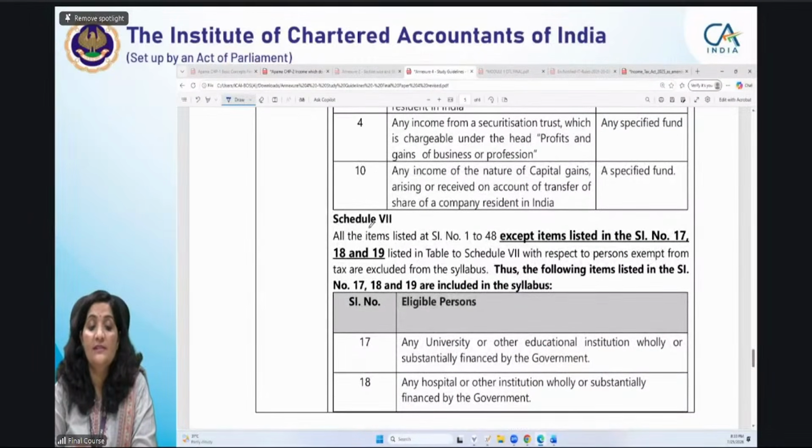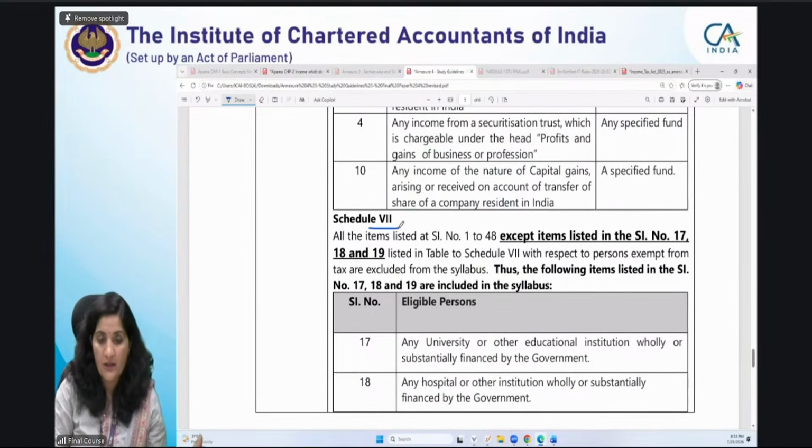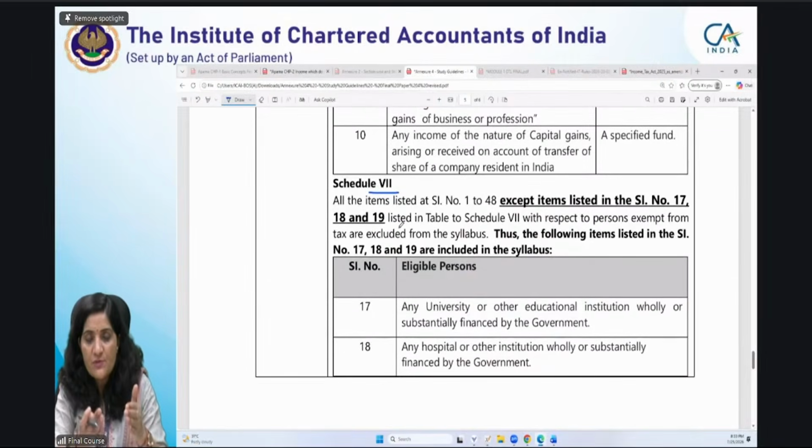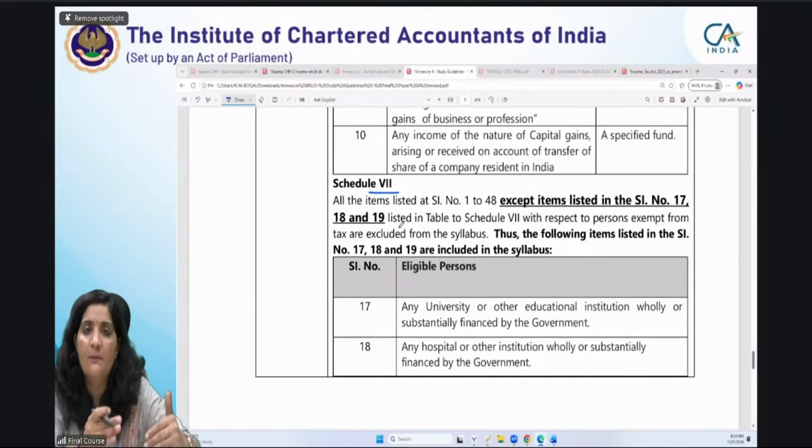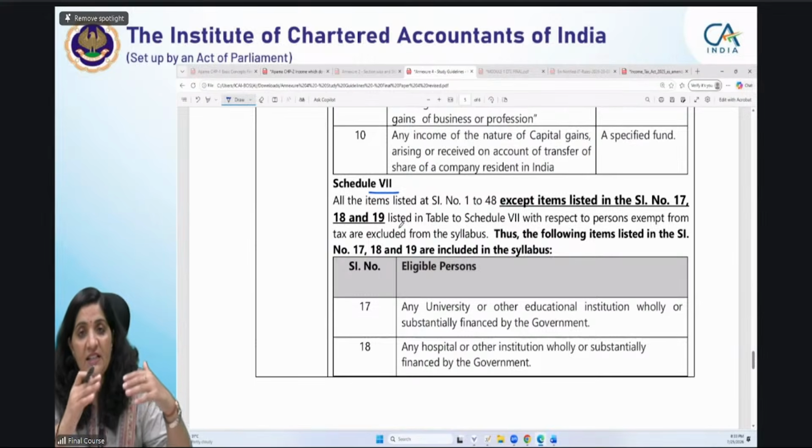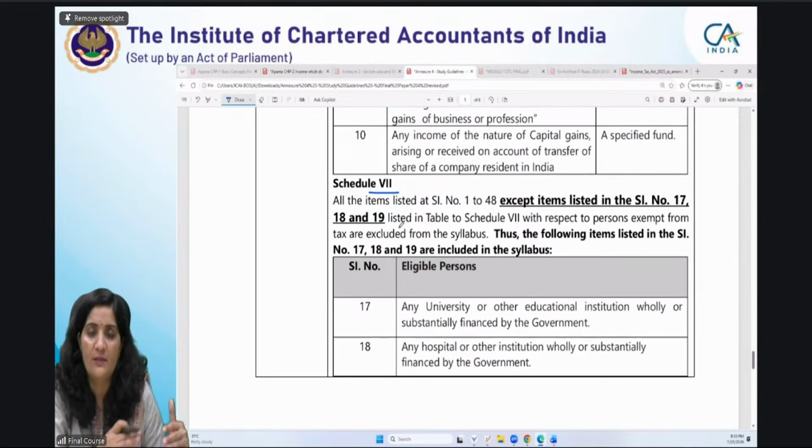Likewise, schedule 7 is one of the important schedules, but in this also all things are excluded. Means exemptions, only the exemption part. It's not that all taxability is being excluded. Only the exemption part which is available to these eligible persons, subject to certain conditions, is excluded from the syllabus.